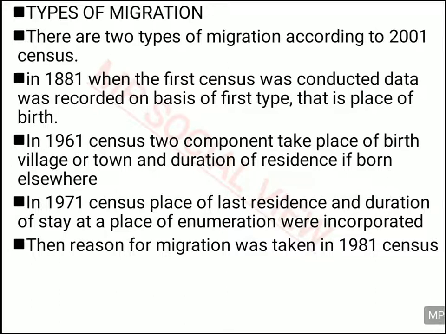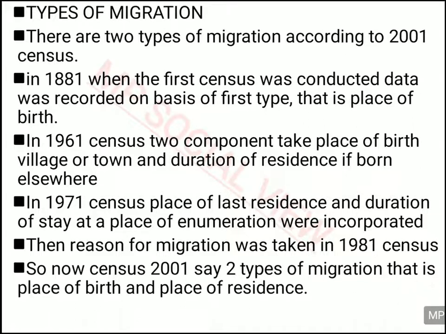Then in 1981, when the census was conducted, they used to ask the reasons for migration. If somebody had migrated from one place to another, the reasons for migration were collected by the data collectors.